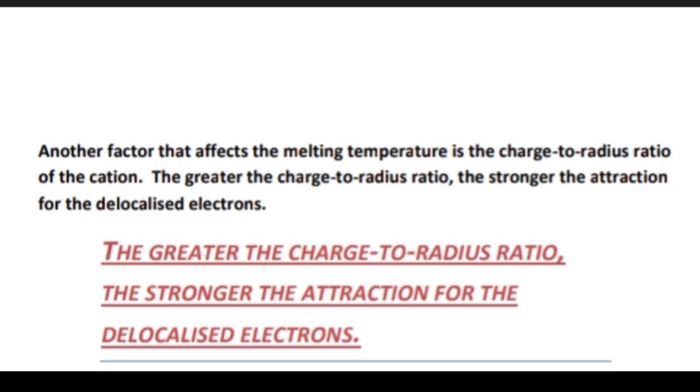Another factor that affects the melting temperature is the charge to radius ratio of a cation, like how much size it has. That will also be important. The greater the charge to radius ratio, the stronger the attractive forces will be. What is it actually? It is simply the donation the metals are doing, the electrons they are removing from themselves. The smaller the mass, the smaller the radius, the greater the charge they will have.